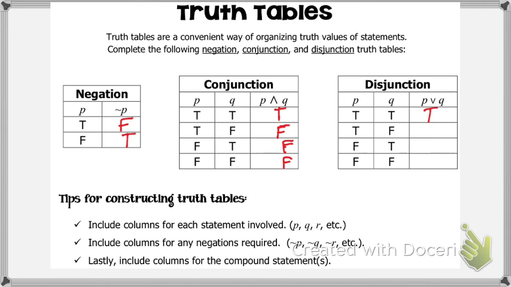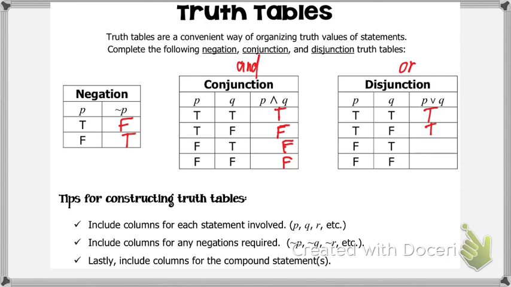Now what about if just P is true? What's P or Q? Is that true or false now? True. That's true. We only need one of them to be true. This is our or. Don't forget, this is our or, this is our and. Okay? So Tony, what's our next one?